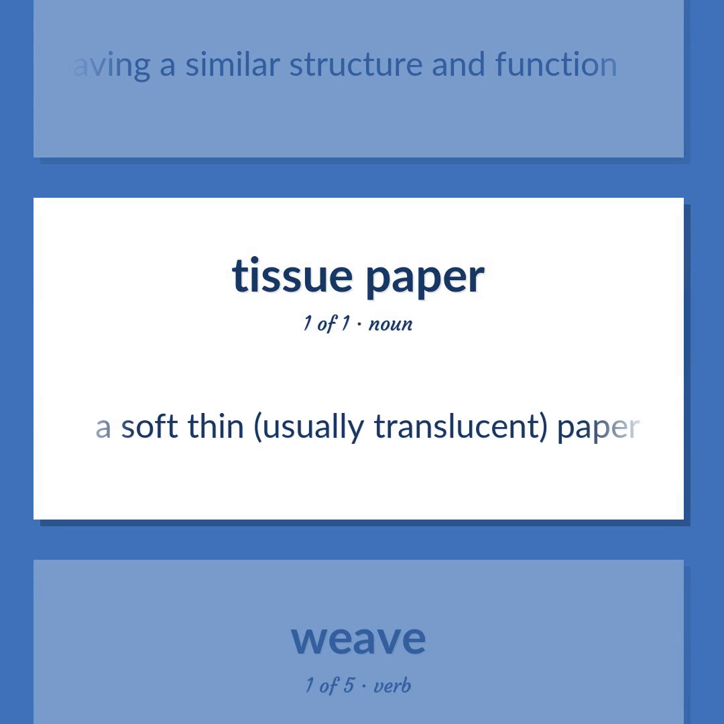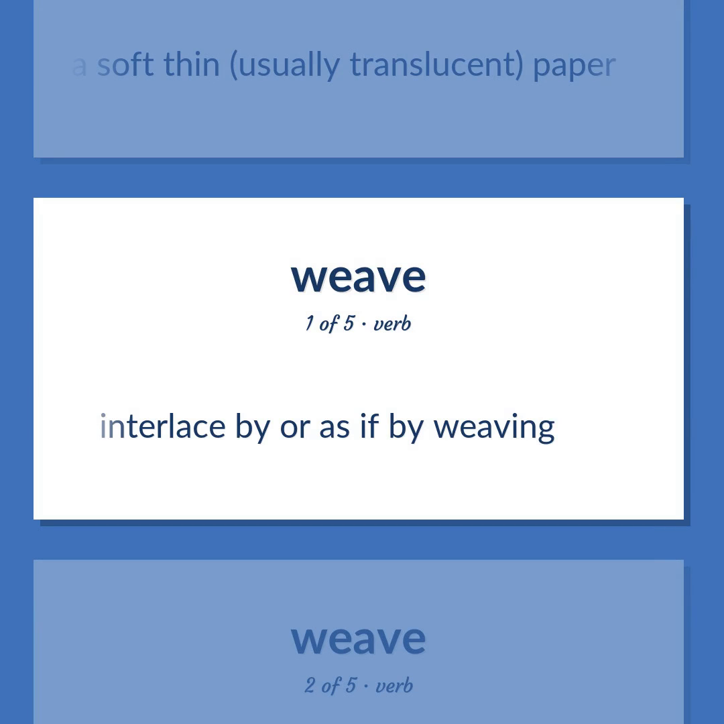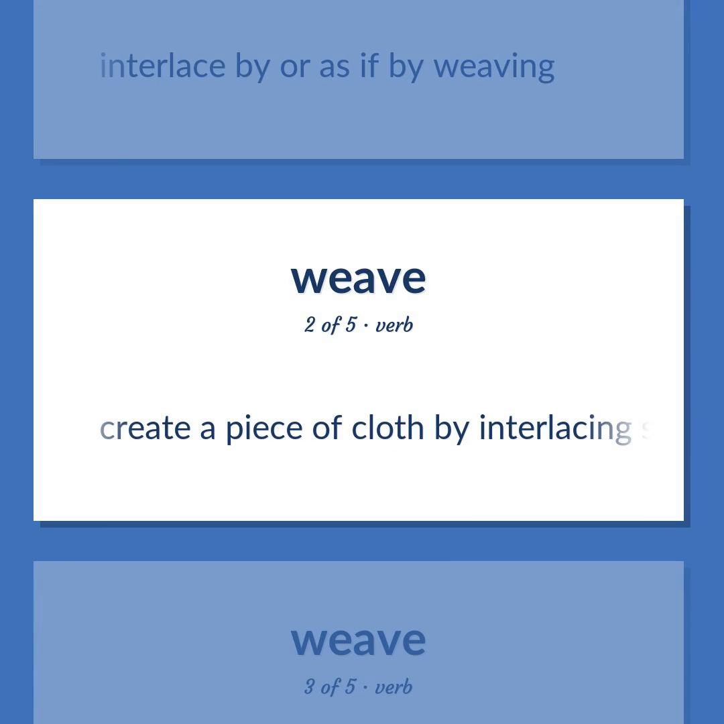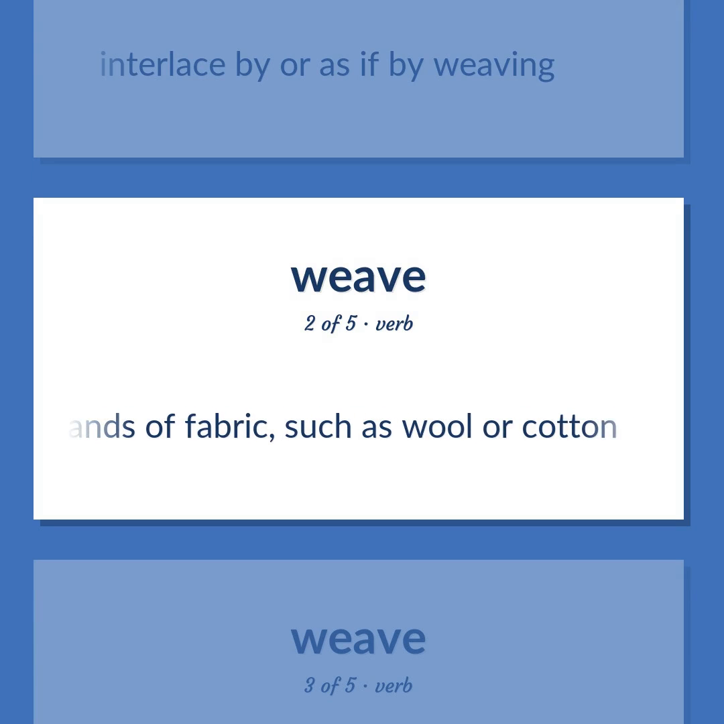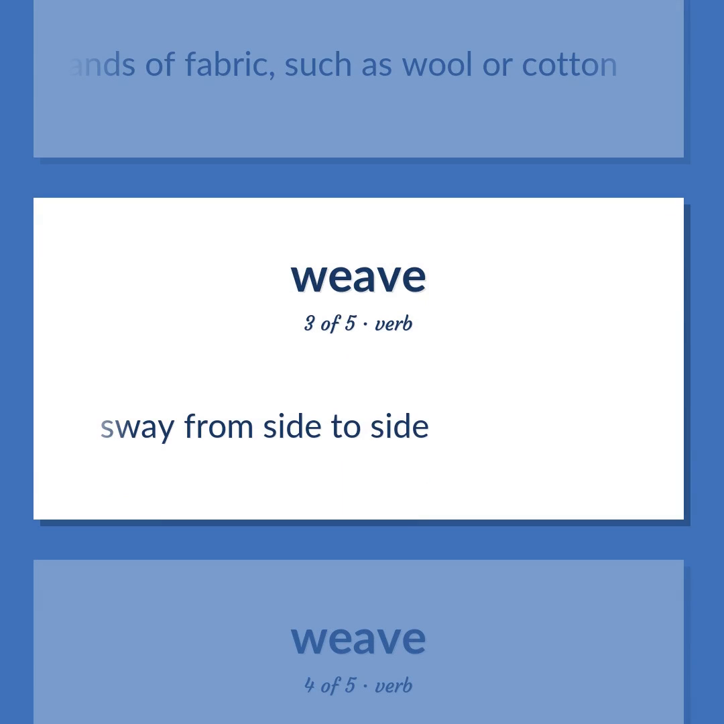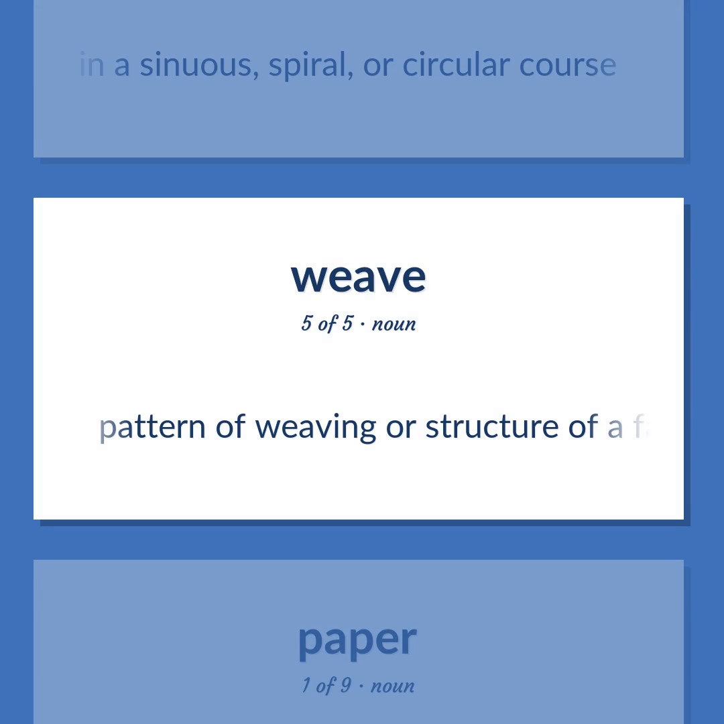A soft, thin, usually translucent, paper. Interlace by or as if by weaving. Create a piece of cloth by interlacing strands of fabric, such as wool or cotton. Sway from side to side. To move or cause to move in a sinuous, spiral, or circular course. Pattern of weaving or structure of a fabric.